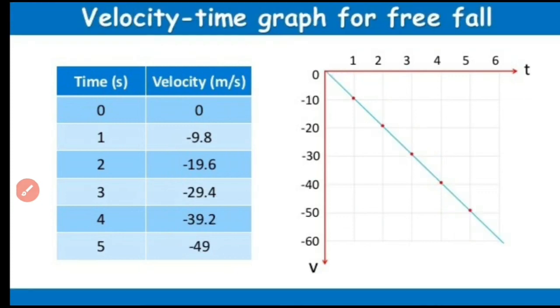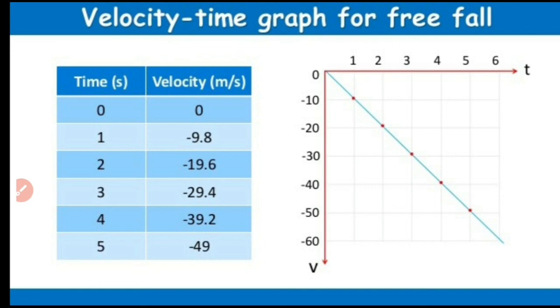Now coming to the velocity time graph. You can tabulate velocity using the first equation, v is equal to minus gt. Just put t equal to 1, 2, 3, 4, 5, etc. You will get the values like this. Then plotting the graph, you will get a straight line graph. So this is the velocity time graph for a freely falling object.